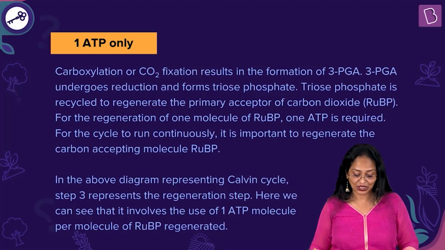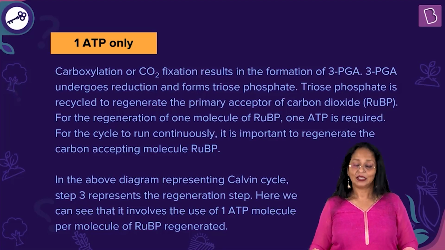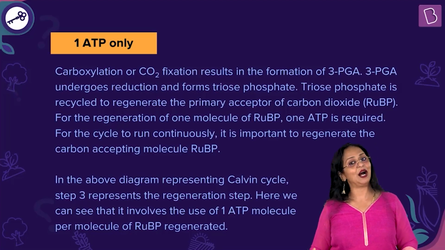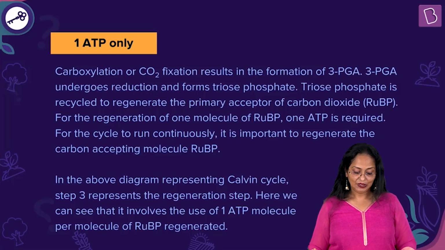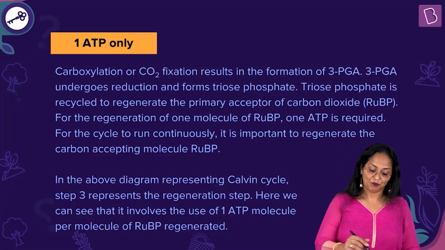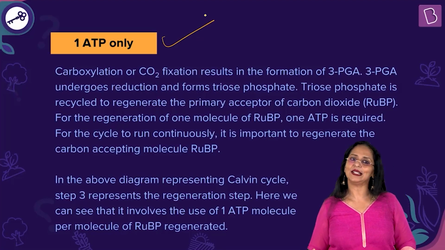For the cycle to run continuously, it is important to regenerate the carbon accepting molecule RuBP. In the above diagram representing the Calvin cycle, step 3 represents the regeneration step. Here we can see that it involves the use of 1 ATP molecule per molecule of RuBP regenerated. So the right answer: only 1 ATP molecule is used to regenerate the RuBP in this cycle.